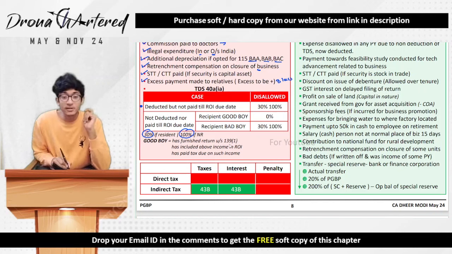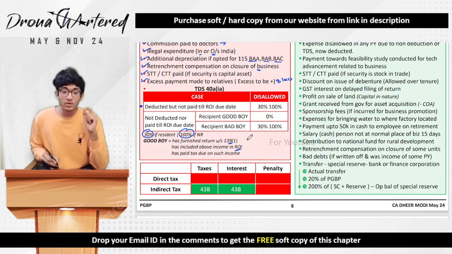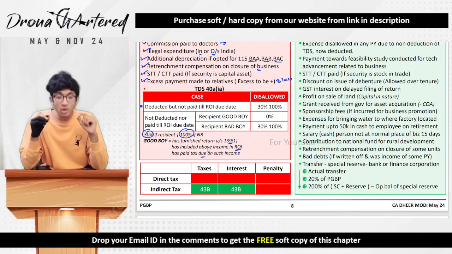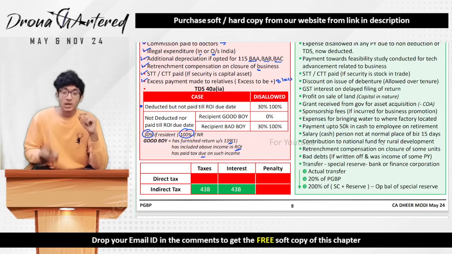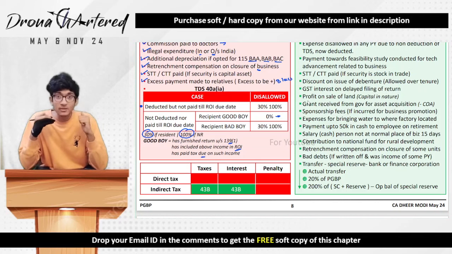Who has furnished his return under section 139(1), who has included the above income in his ROI, that means the income on which I forgot to deduct TDS. If that person has included that income in his return of income, and has paid tax on such income, if he has followed all three of these conditions, he is a good boy. So therefore, nothing will be disallowed. Because the recipient is a good person, he has done all three of these, nothing will be disallowed to me, everything will be allowed.